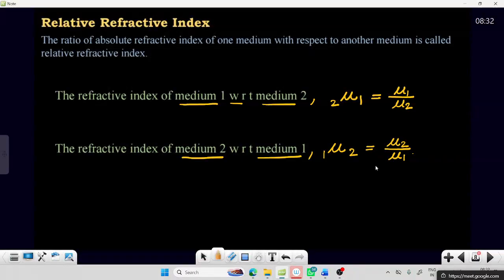Next, if we see here, mu 1 2 into mu 2 1. See what I will get now.